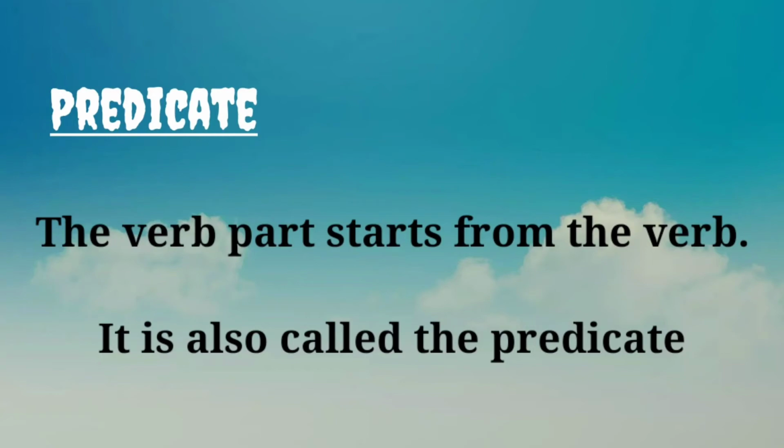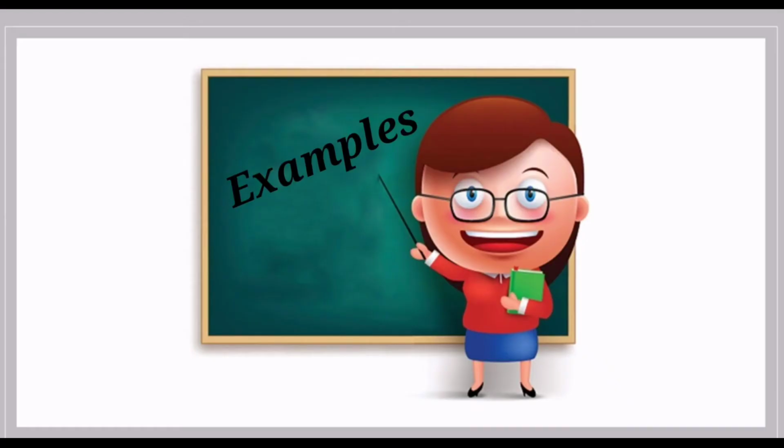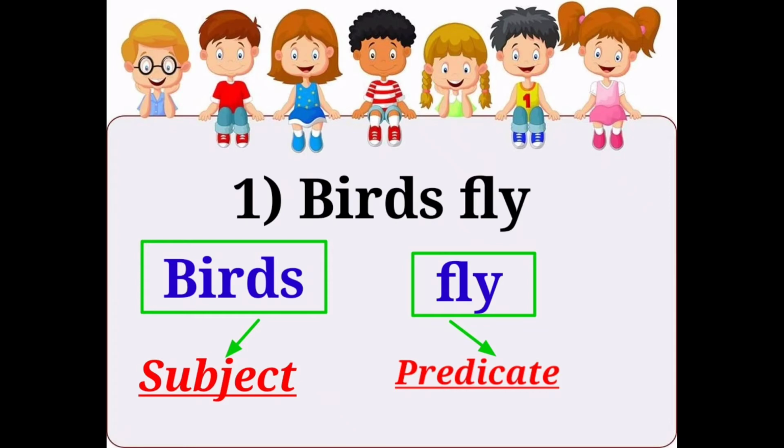Okay, have you understood? Now we are going to see a few examples for both the subject and the predicate. Look at the first example. Birds fly.